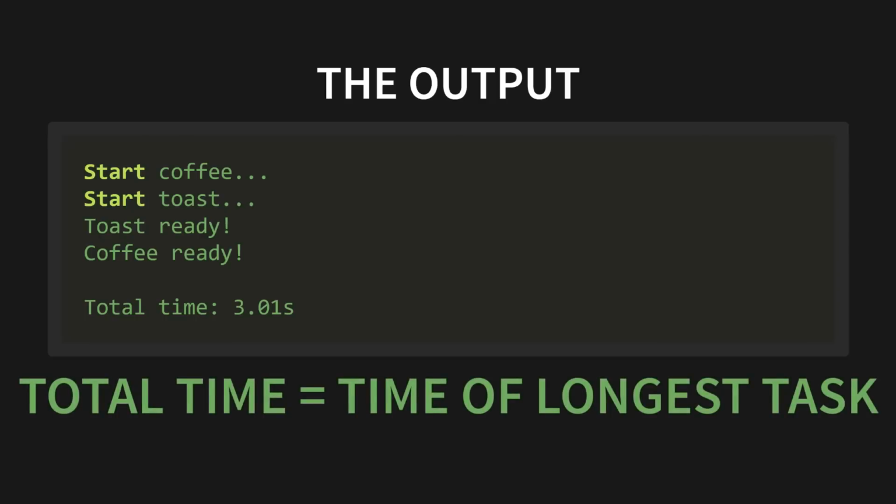The total time taken isn't 3 plus 2, which is 5 seconds. The total time is just 3 seconds, the time of the longest task. We did the toast work during the coffee's waiting time. That's the principle. Now let's apply it to our LLM calls.